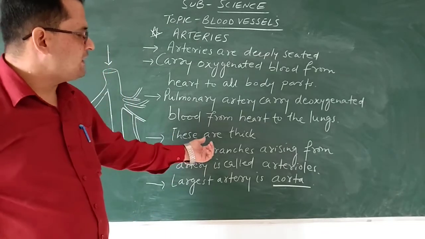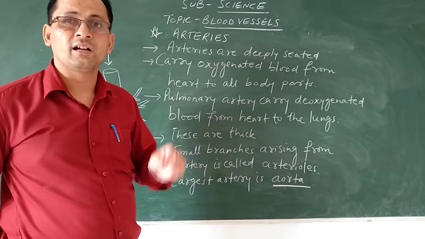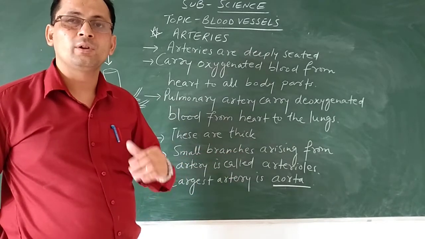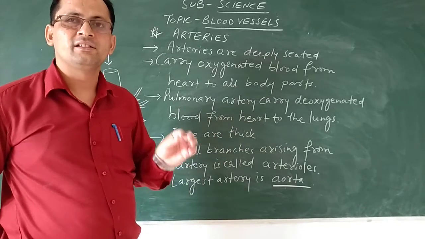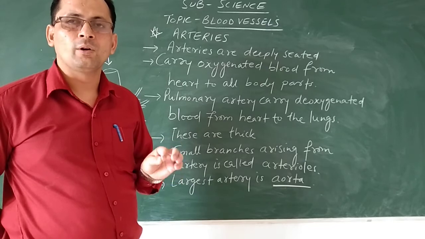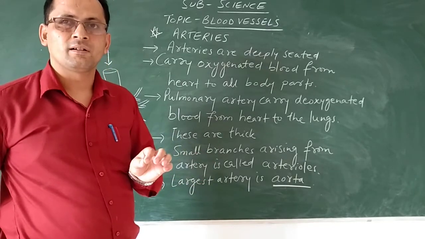Third, the arteries are thick walled, beta. They are thick because they have to carry the blood to a far place inside the body. That's why they are thick. And in these arteries the blood flows with a jerk.